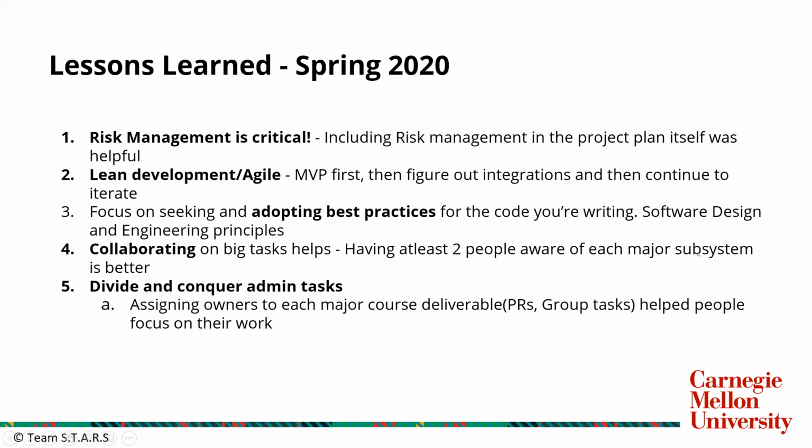Coming to the lessons learned, we realized risk management is critical, and reviewing the risks continuously, maybe every month or during every PR, and making necessary changes to our priorities has been helpful. Lean development and agile is something a lot of us are doing across the teams. We start with our MVP, figure out the integrations across multiple systems, and then continue to iterate. This has helped us save time in the end when we have to do demonstrations or put together the final integrated systems.